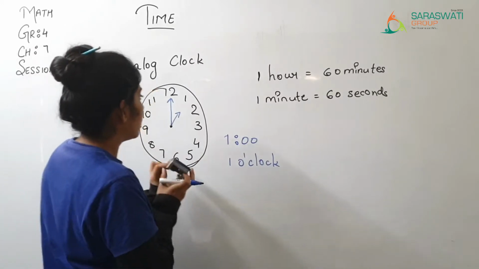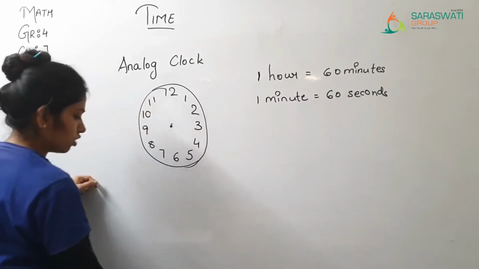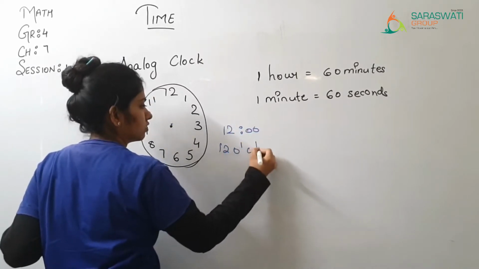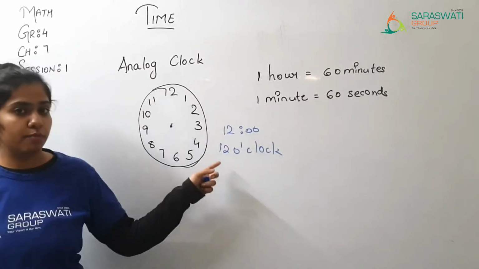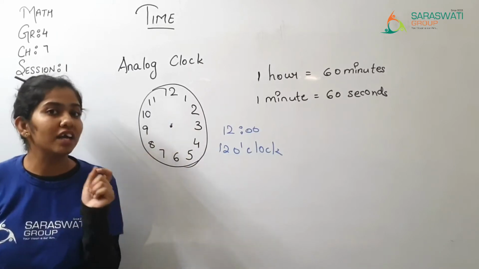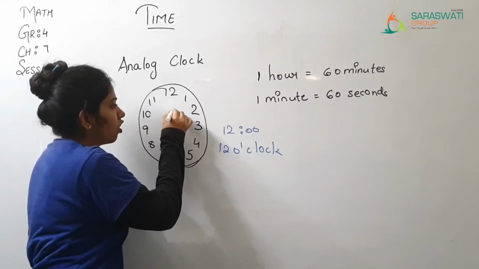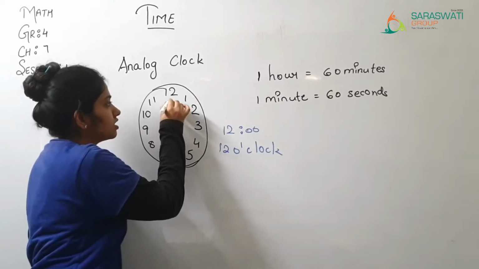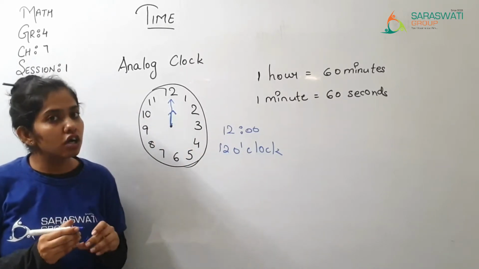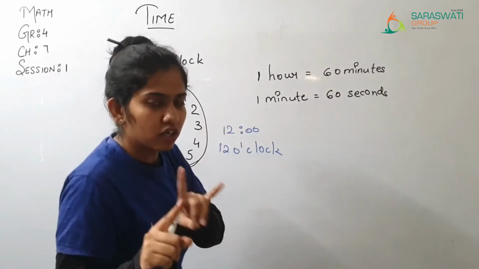Now if I say here I represent the time and you are identifying, right? Now what if I say that you need to represent the time on the clock? So you are supposed to represent 12 o'clock on the clock. आपको 12 o'clock जो है वो यहाँ पे आपको represent करना है कि 12 कब बजते हैं. When both the hands are on 12 together, जब दोनों hands यहाँ पे 12 पे एक साथ रहते हैं, then at that time it is 12 o'clock. Okay? So I hope that you have understood the basics of the analog clock.